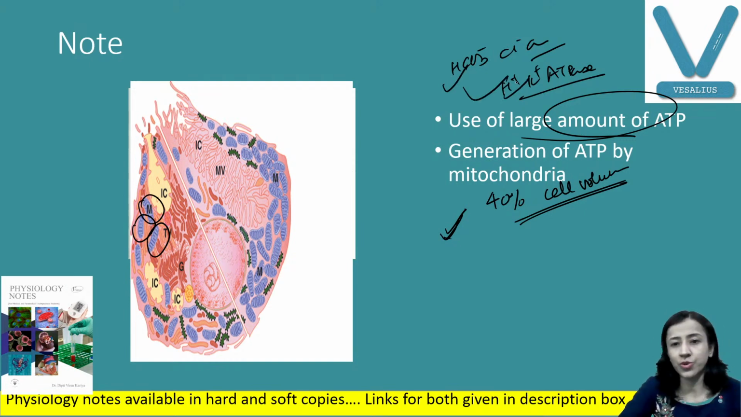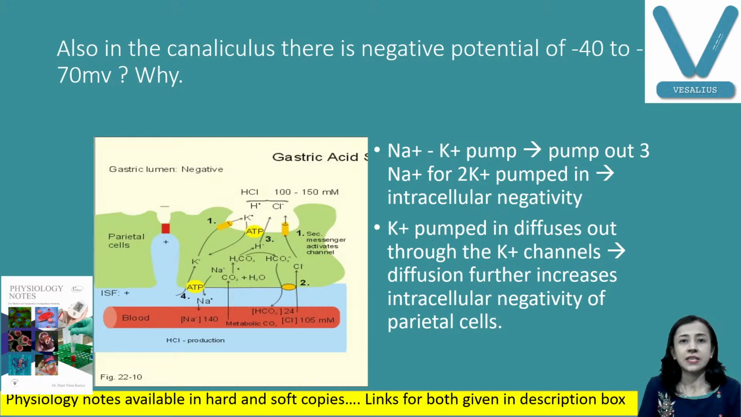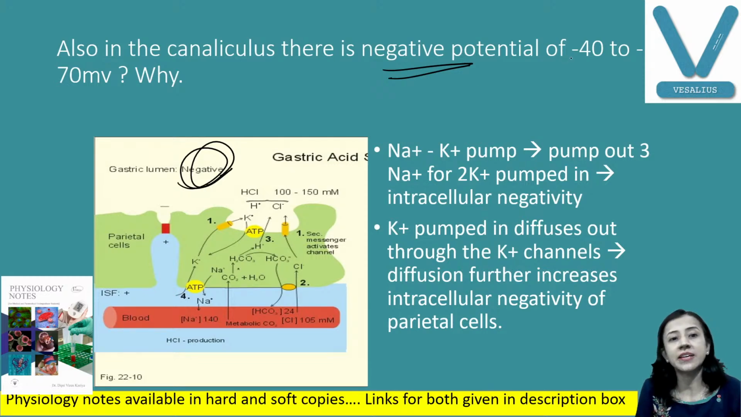Okay, now another important thing is that there is negative potential in the canaliculi here. This is negative lumen, about minus 42, minus 70. That is also important because it produces a gradient. And why does this become negative? Because of sodium potassium pumps. The sodium potassium pump is located at the basolateral surface. This is the apical surface, and this is the basolateral surface. You can see the sodium potassium pump here.